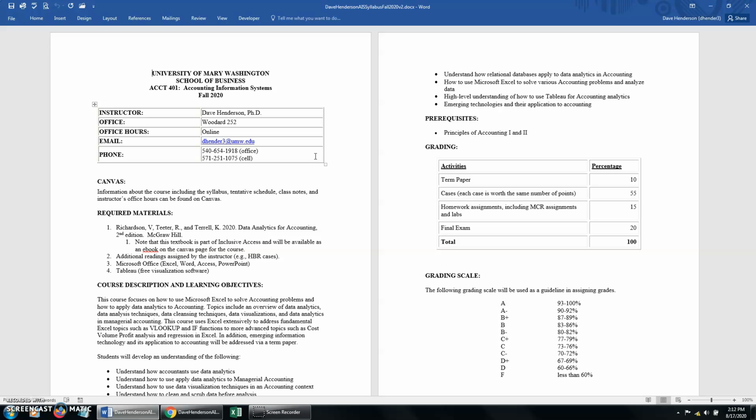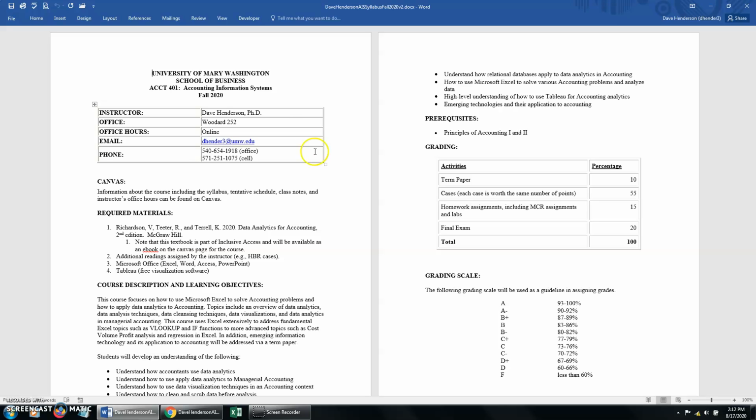And so I think the reason for this is that accounting grads just don't have the knowledge base. And so I'm trying to remedy that by teaching you some data analytics for accounting. Now, we're not going to be going in and doing some R and Python and NoSQL kind of stuff in this class, but we will do some basic analytics in Excel, and then also look at some Microsoft Access, and then we'll also look at Tableau.